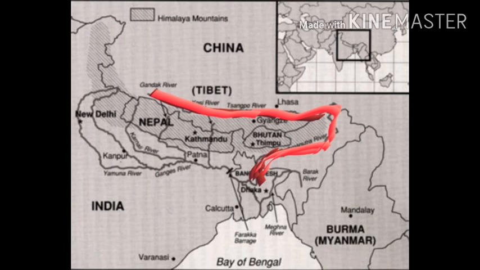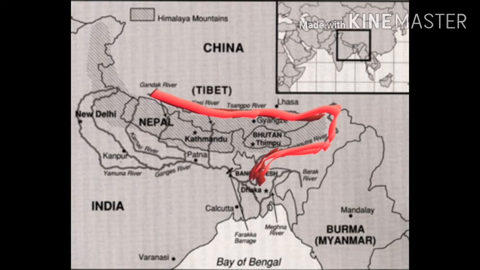We will look at the example map. In the map, you are observing a thick red line. It is also taking a hairpin bend. It originates from the Himalayas. It is nothing but the Brahmaputra river. The area in the basin of Brahmaputra is called the eastern part of the Indian plain. We will know in detail in the lesson on Indian rivers and water sources about the river systems of Ganga, Indus and Brahmaputra.